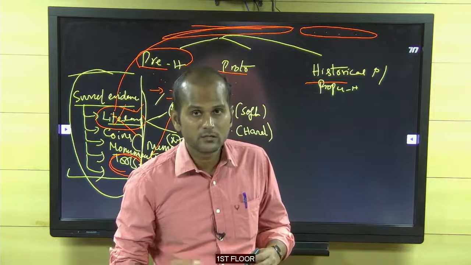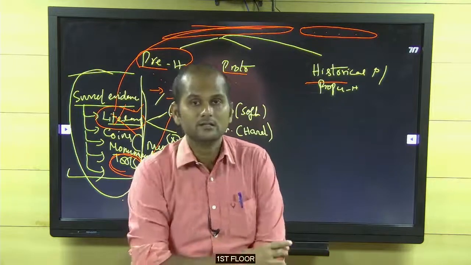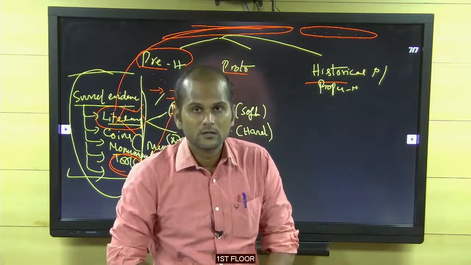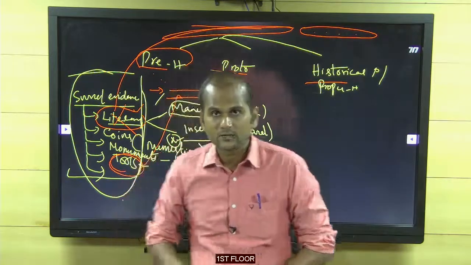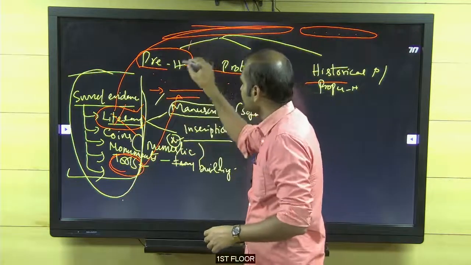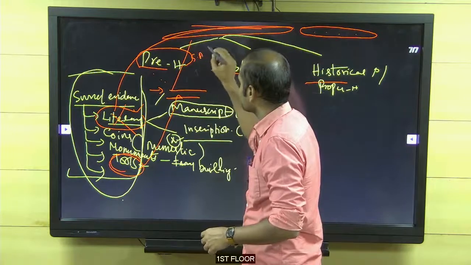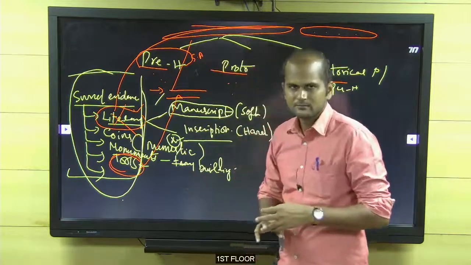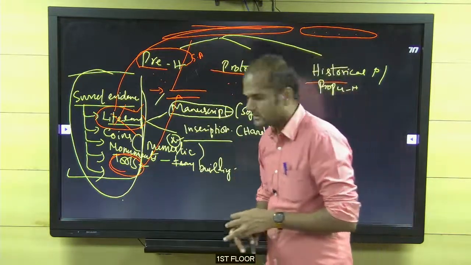What kind of tools? Stone tools. Note it down. That's why another name for prehistory is the Stone Age.